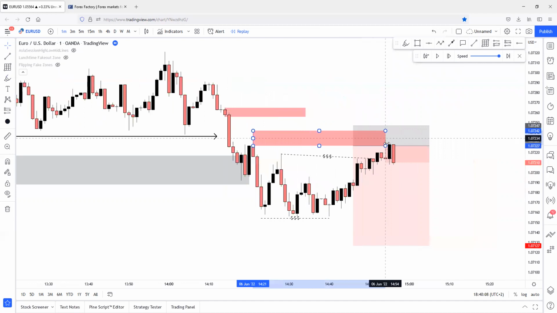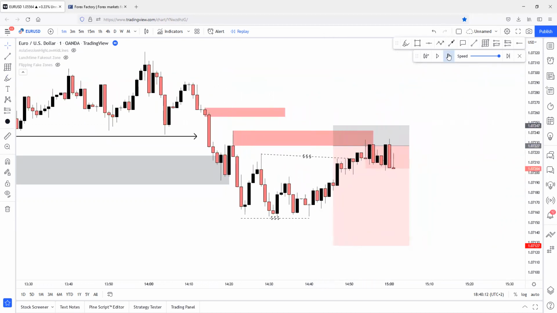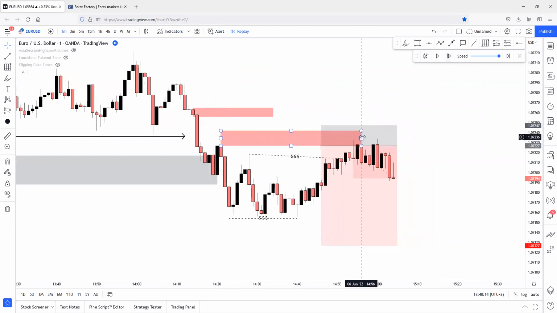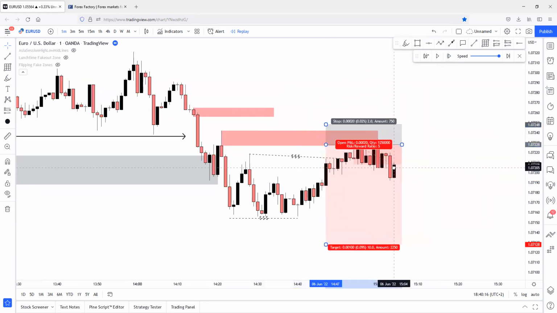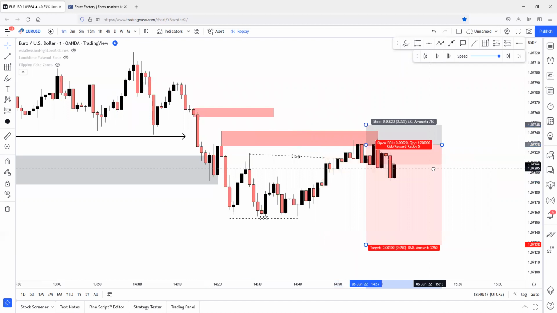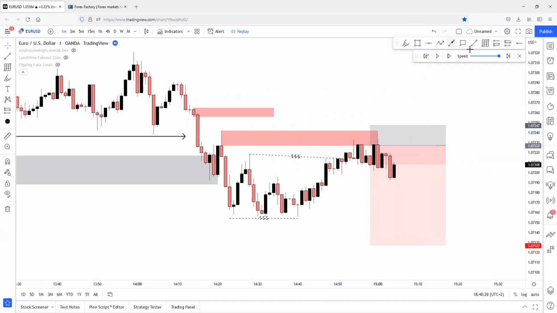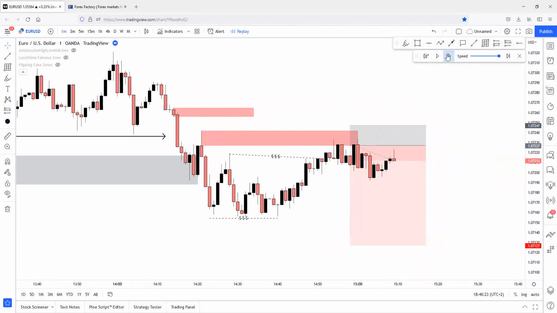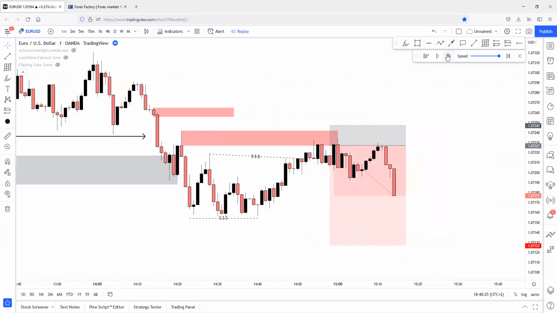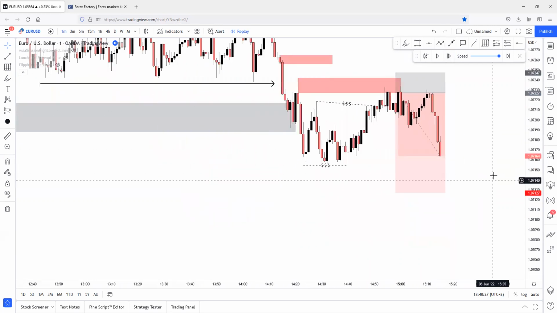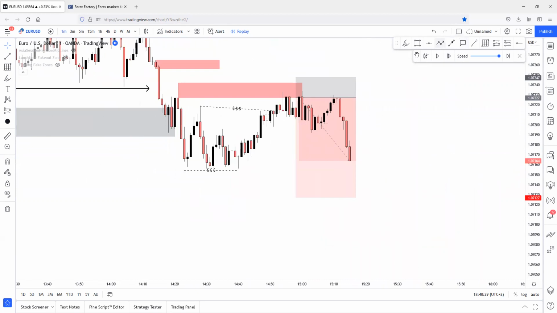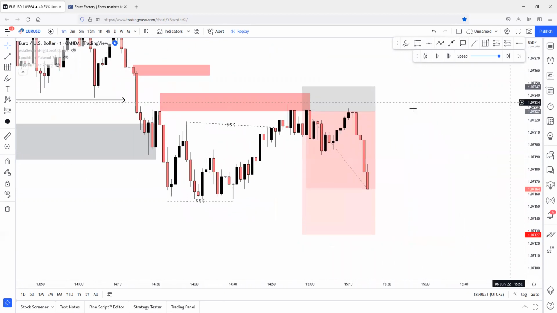Sweep, perfect. Entry. Okay, still in the trade. Now we just move this somewhere around here. Okay, still in the trade. Now, okay, it's perfect. All right, I will set it to break even now. Let me just explain this.